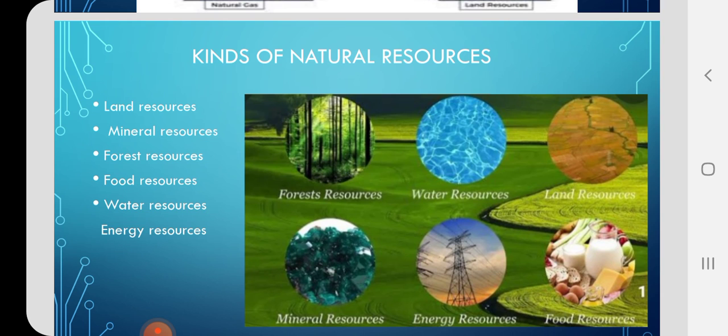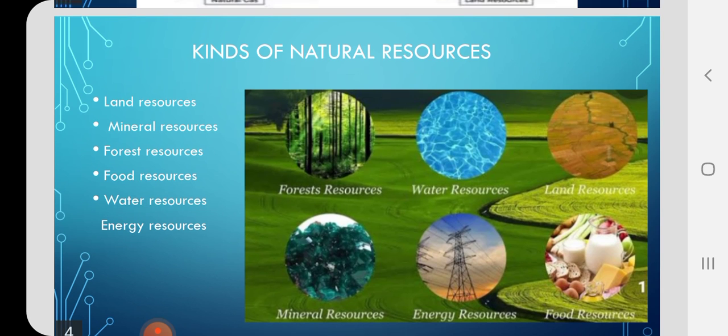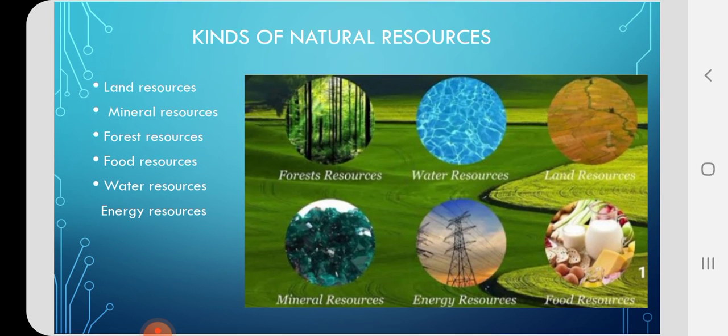Now let us go to the next topic, the different kinds of natural resources. Broadly, we can define natural resources into six types: land resources, mineral resources, forest resources, food resources, water resources, and energy resources. From the name itself, we can find out the meaning of each one. Land resources are the resources about land. Mineral resources are the minerals which we get from nature.